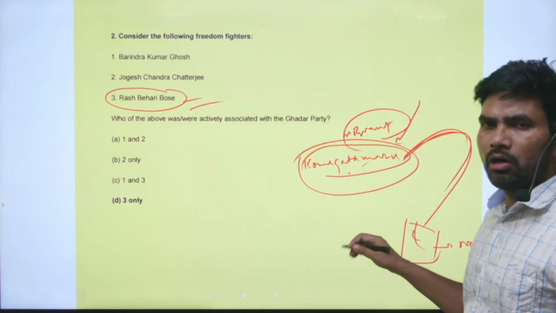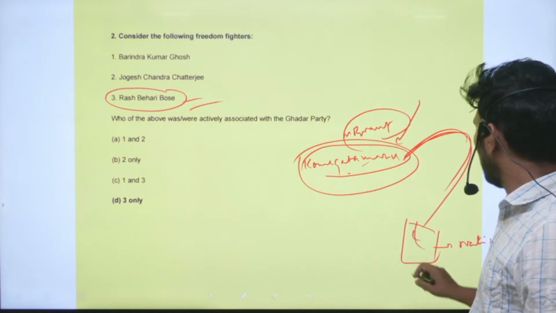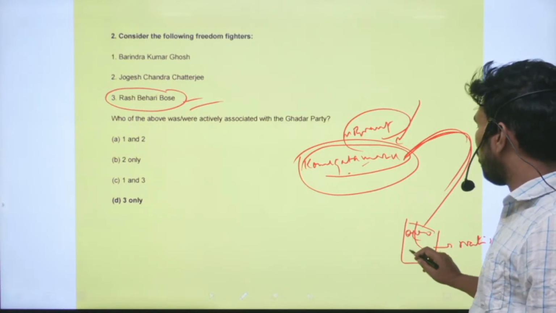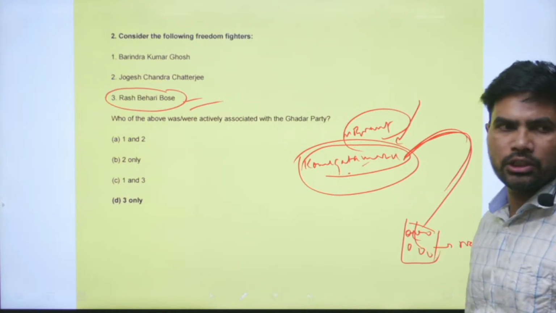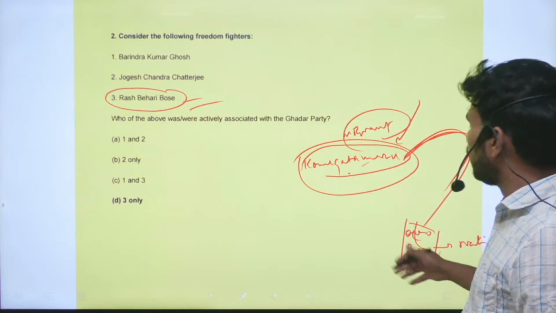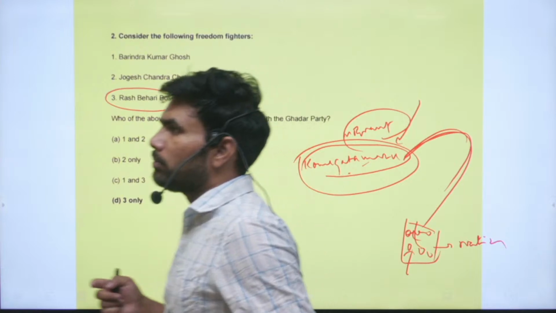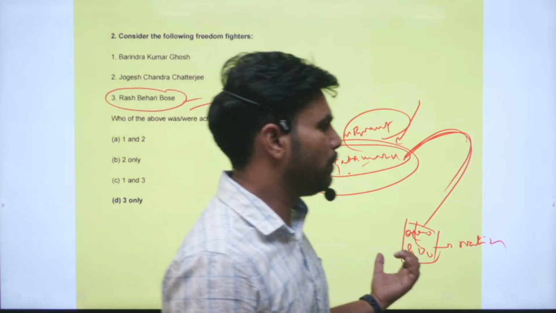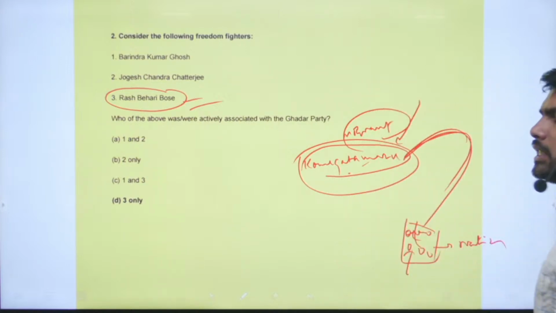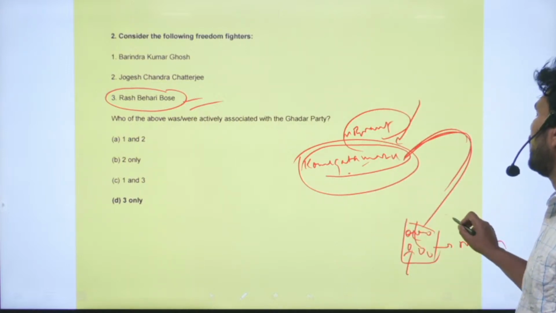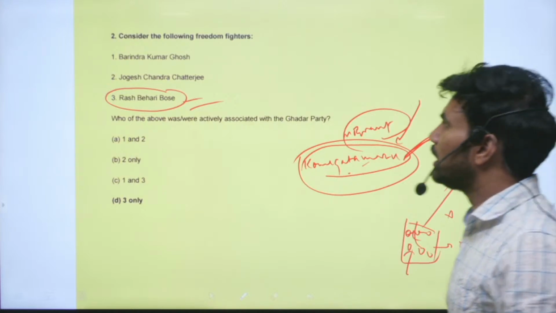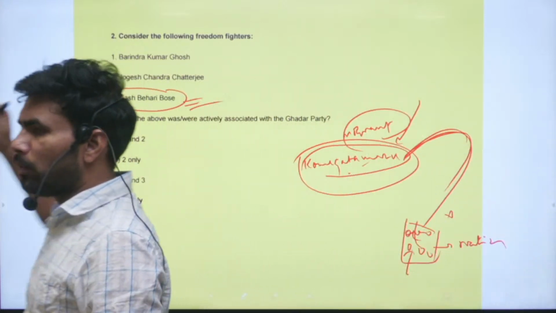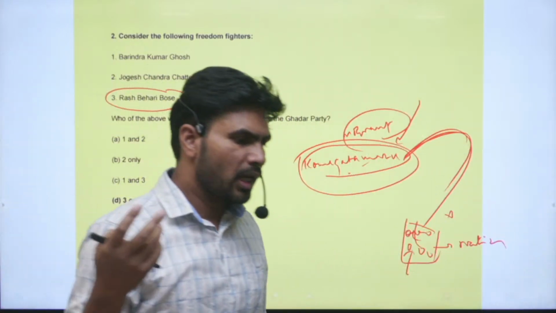The British authorities somehow got the information that revolutionary terrorists were traveling on this ship. So they shot the people who came out of that ship. Around 230 people died like that. The majority of them were Sikhs. The Gadar Party also had a majority of Sikhs.